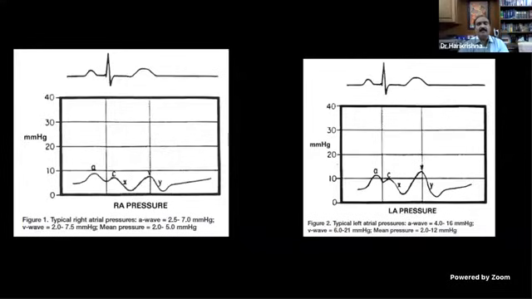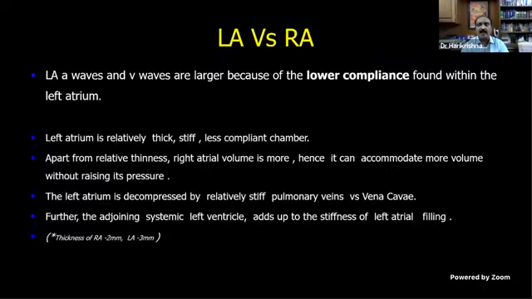I am not going into those details. Now we have the RA pressure and the LA pressure. Normally, the RA has a larger A wave and the LA has a larger V wave, and the LA pressure is slightly more than the RA pressure. Why? Because the LA pressure waves are slightly taller than the RA, as the left atrium is a chamber with a lower compliance. Why does the left atrium have a lower compliance? You can be asked. So what are the points?